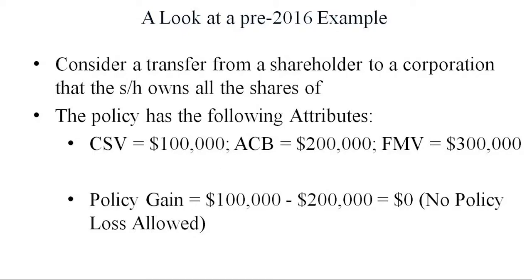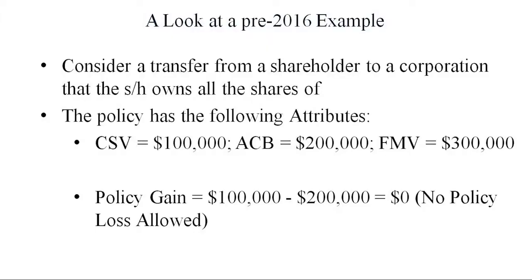So a quick example, consider a transfer from a shareholder to a corporation that the shareholder owns all the shares of, 100% owned by the individual. The policy has the following attributes, and I'm going to use this example throughout all of my presentation. Cash surrender value equals $100,000, adjusted cost base equals $200,000, fair market value equals $300,000.